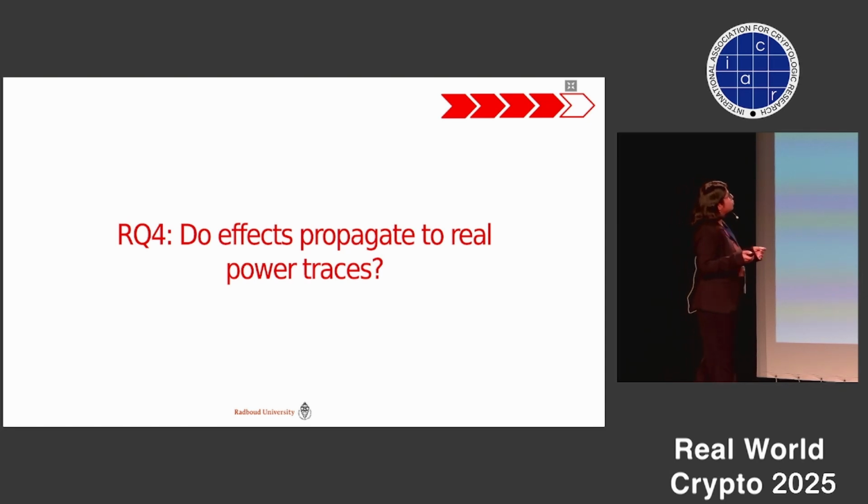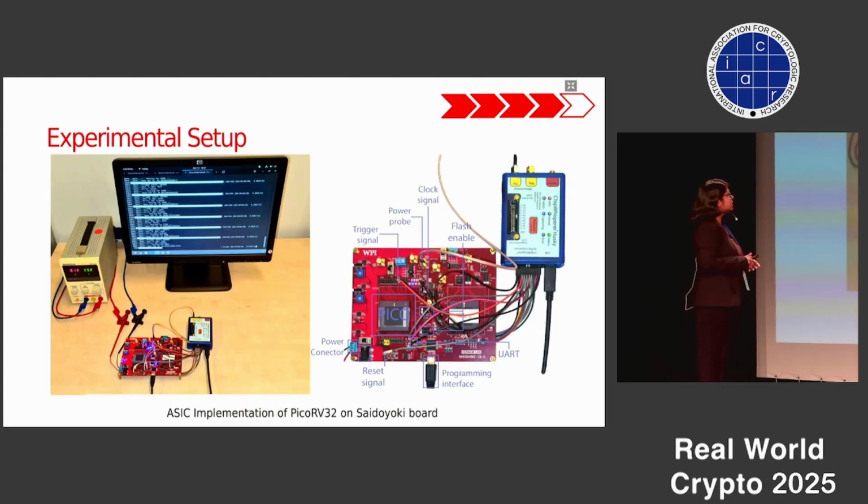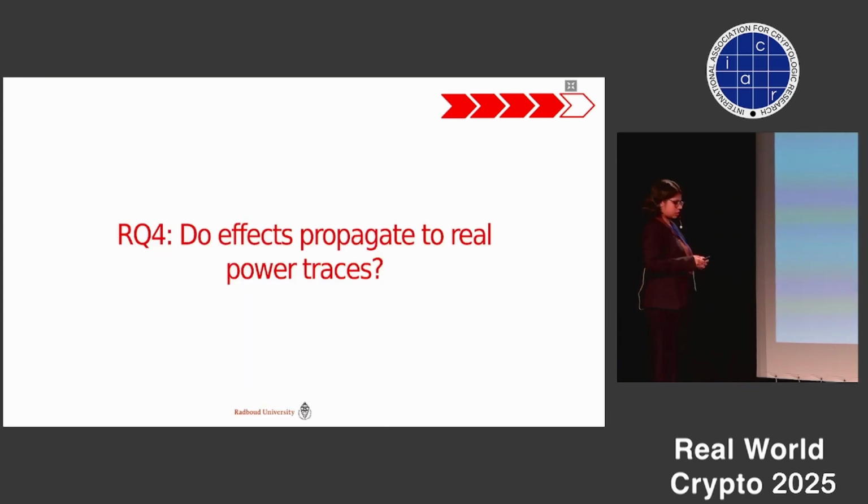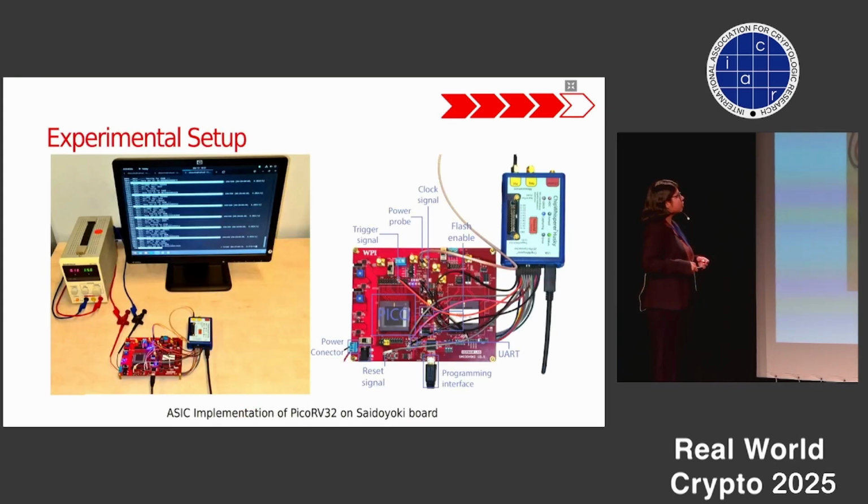Now we want to establish whether these leakages are also propagated in real traces that we measure from the target device. This is a snapshot of our experimental setup. Here we have an ASIC implementation of the Pico RV32, which is a RISC-V core with no pipeline. And we have this collection setup where we have the power generator, which supplies a power of 5 volts to the board, and we collect our traces using ChipWhisperer Husky.